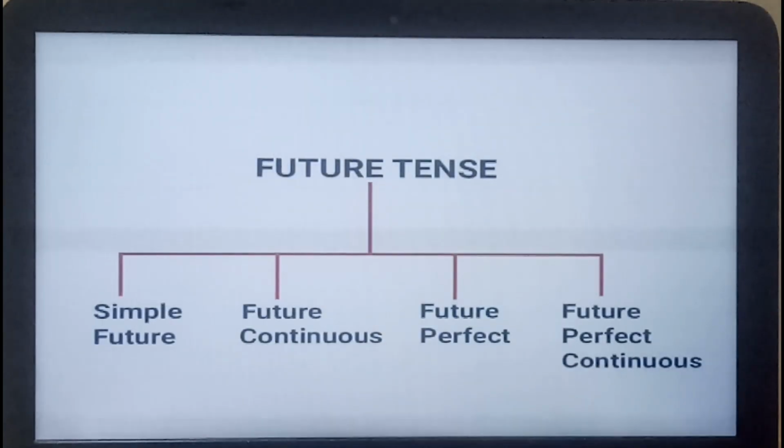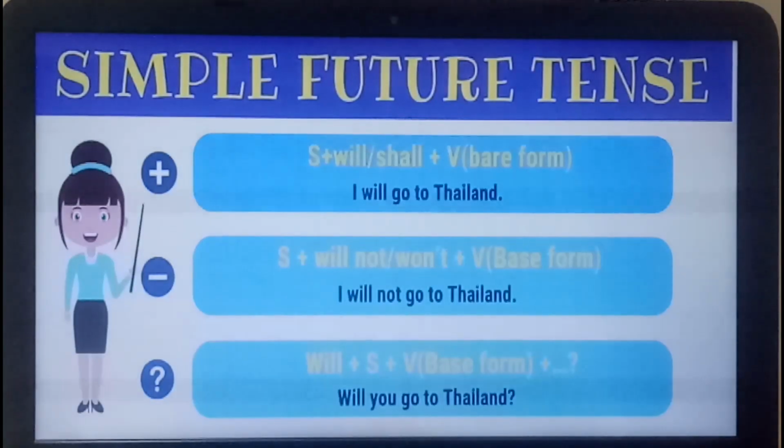Now, just like present and past tense, future tense is also divided into four types. That is simple future, future continuous, future perfect, and future perfect continuous. We are going to study about all of them today. Okay. So the first one is simple future tense.